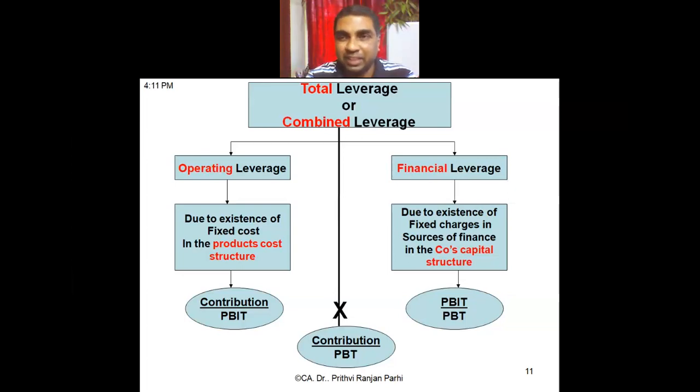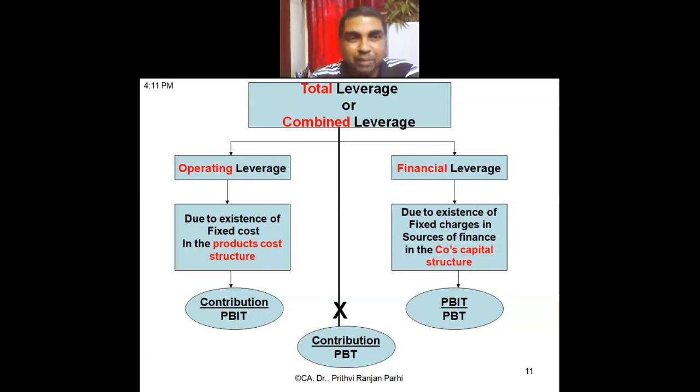The moment I sell a pen, I get a contribution of 3 rupees so that I can recover my fixed cost. Understood why it is called contribution? In simple words, or as a formula, contribution means sales minus variable cost.